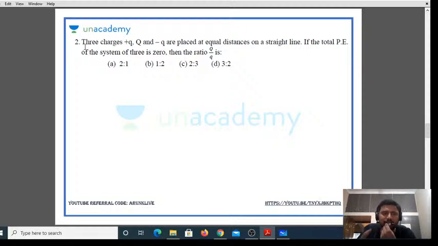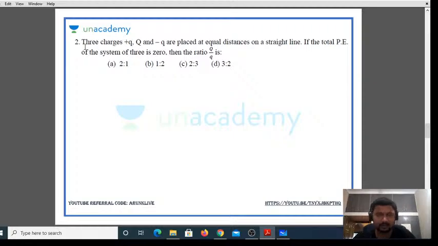If the total potential energy of the system of the three is 0, then the ratio of Q by Q is: option A 2:1, option B 1:2, option C 2:3, and option D 3:2, right?